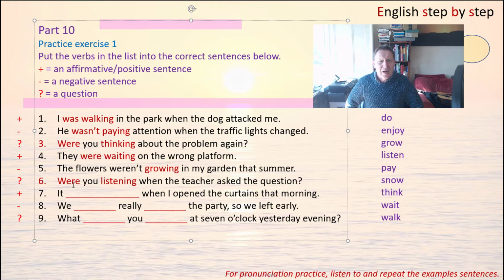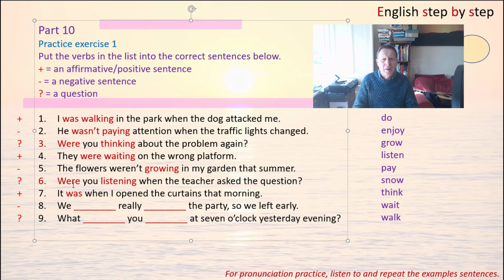Number 7 is a positive statement, so it's about the weather, because it in a sentence like this refers to the weather, and in this case it was third person, and then the only verb about weather is snow, so we have to make it snowing. It was snowing when I opened the curtains that morning.